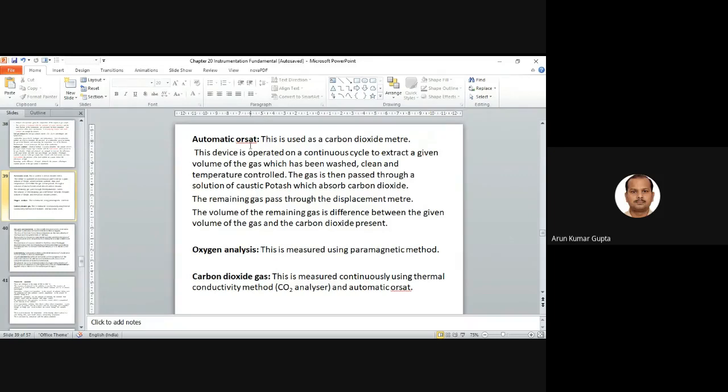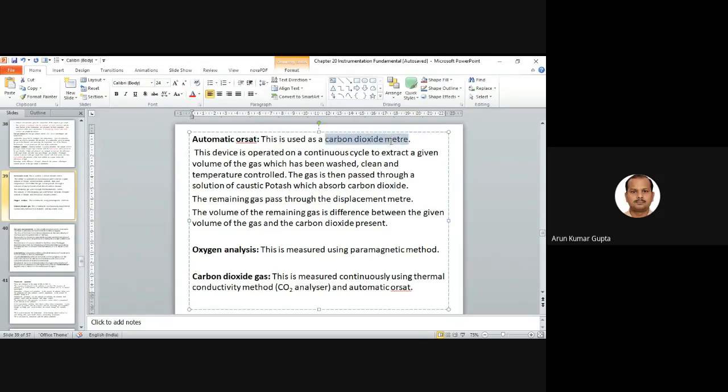This is the RSET method. This is basically used to measure the carbon dioxide in a given sample. So basically this device is operated in a continuous cycle to extract a given volume of the gas, which has been washed, cleaned and temperature controlled.